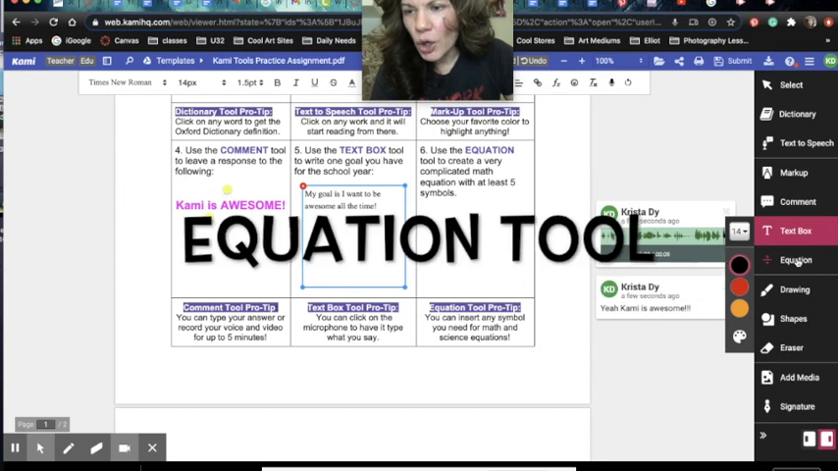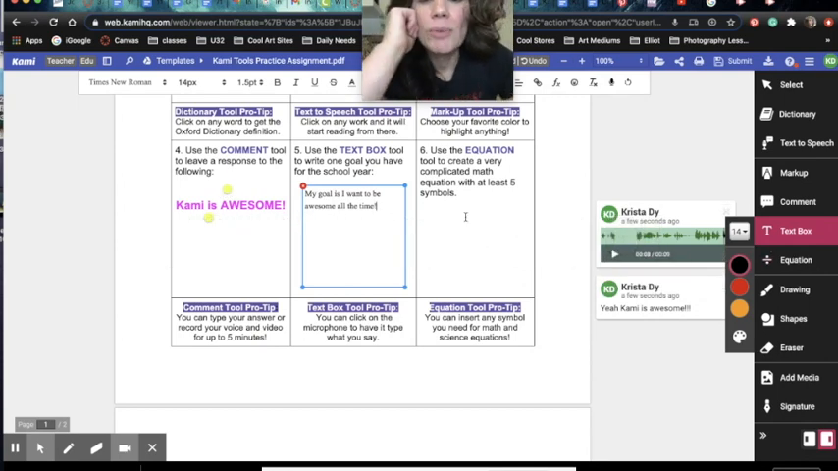Here we have the equation. So my assignment for the equation is to create a very complicated math equation with at least 5 symbols. I believe the idea is to do a fake answer, like if I was doing an algebra assignment. Here's that tool.